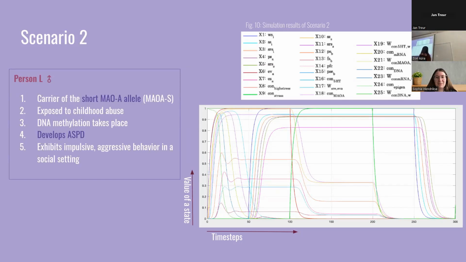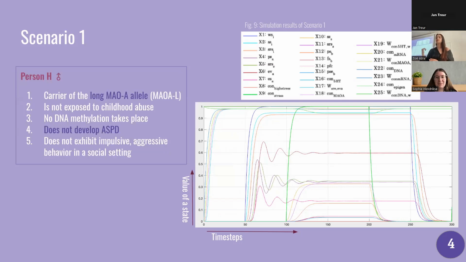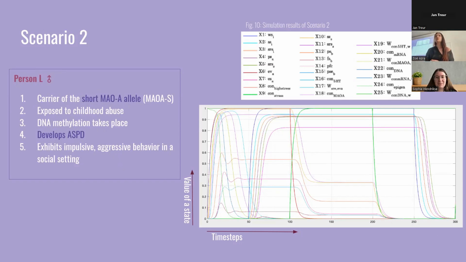Then lastly, it's also important to note that once the context of childhood abuse is absent, so at time step 100, we see the green line come up again, and this green line is the same green line that we see here. So that is the context of normal stress levels. And this can be interpreted as that as person L grows up, he might not be in an environment anymore that is abusive, and he became an adult. And this means that the stress levels of this person L will also go down. The stress levels are represented by these lines.